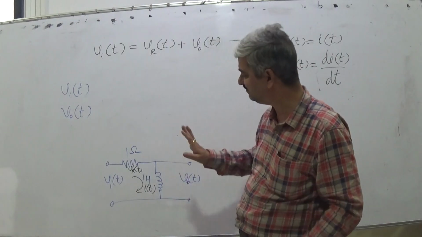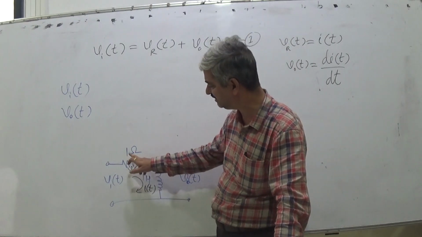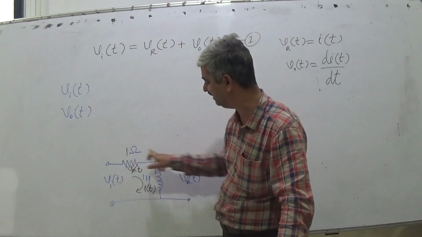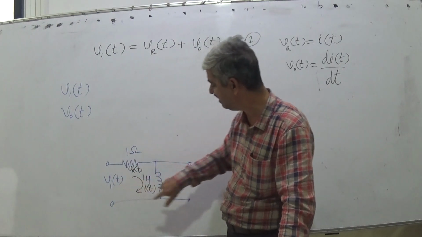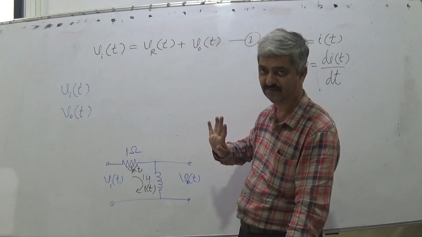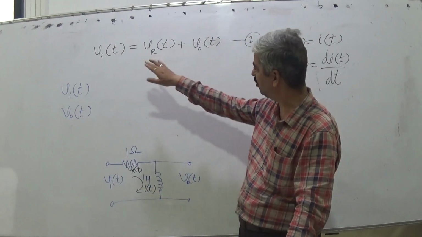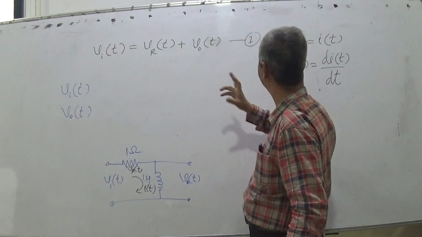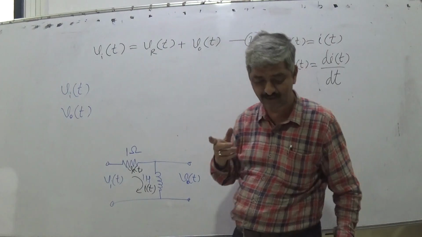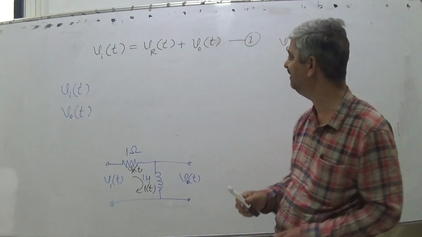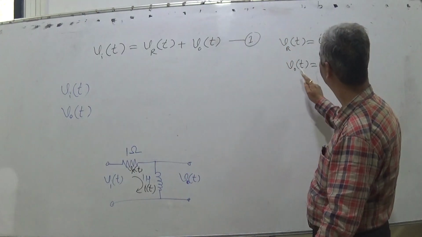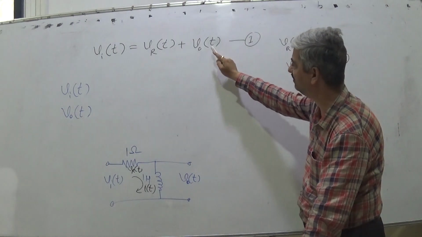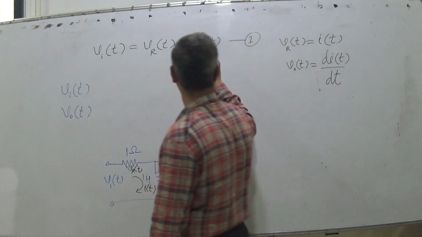The problem is very simple. A resistance of 1 ohm and an inductor of 1 Henry are connected like this. Input is applied here, output is taken from here, and we are using Kirchhoff's laws. So how do we proceed further? There is no point in replacing VO(t) here, because that is not required.